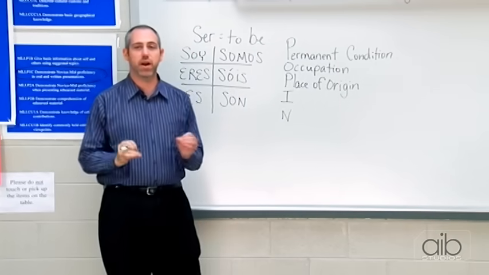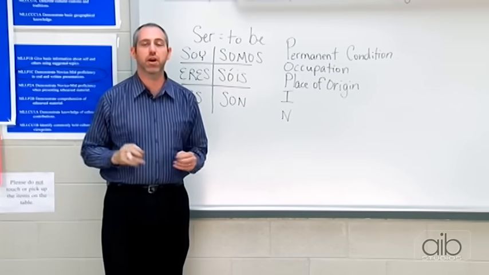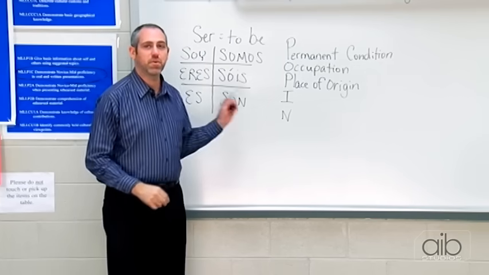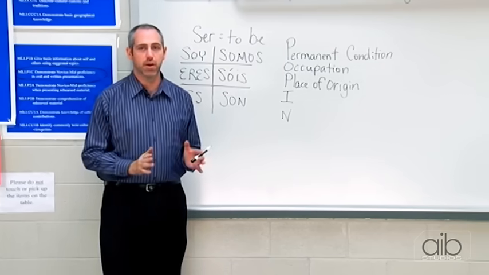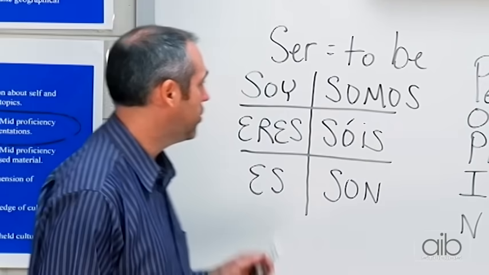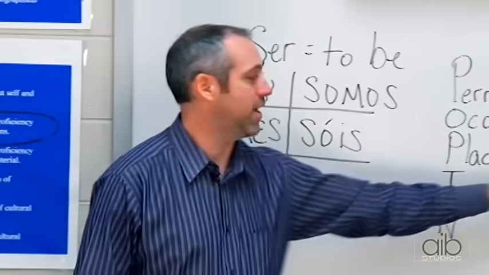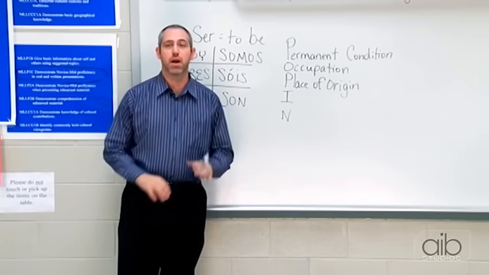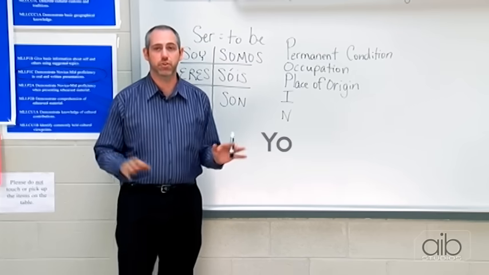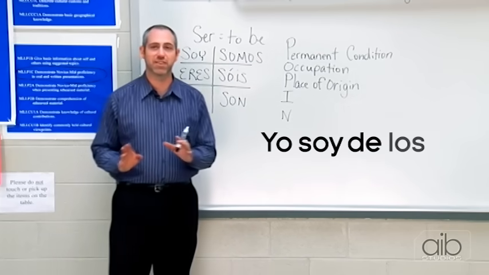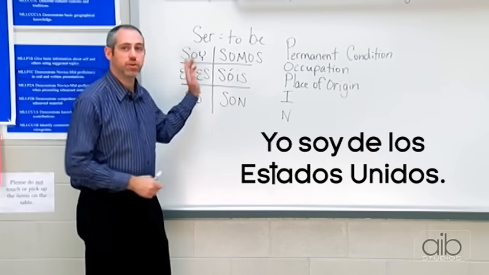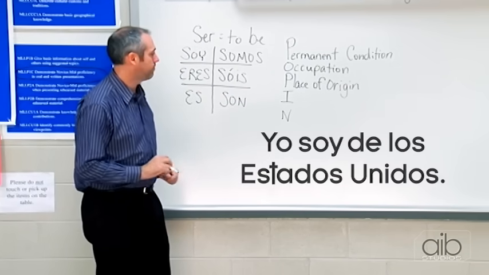When you're stating where someone comes from, their country of nationality, you would use a form of ser to state that. So if I wanted to say I am American, I could use yo soy because I'm stating my place of origin. Or I am from the United States. I could say yo soy de los Estados Unidos. Since that is my place of origin, I would use one of these forms to say that.